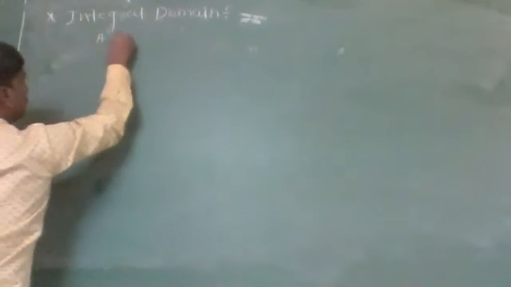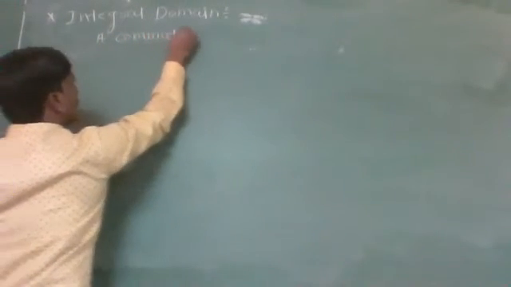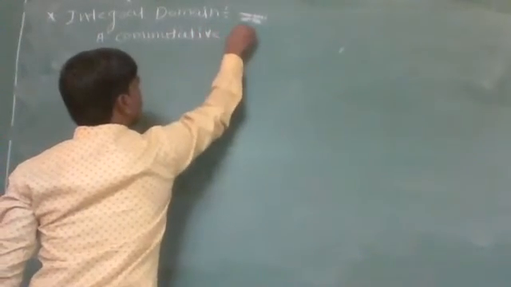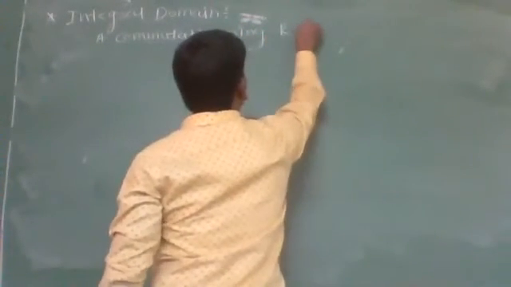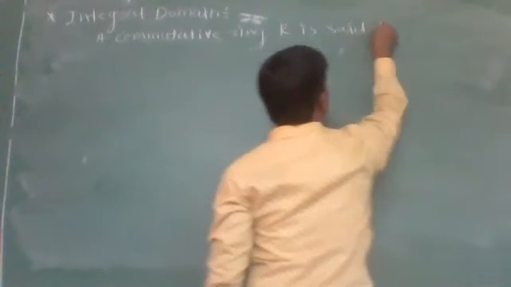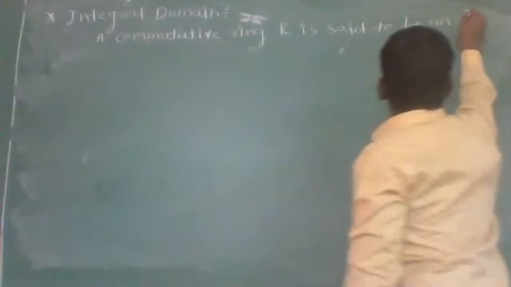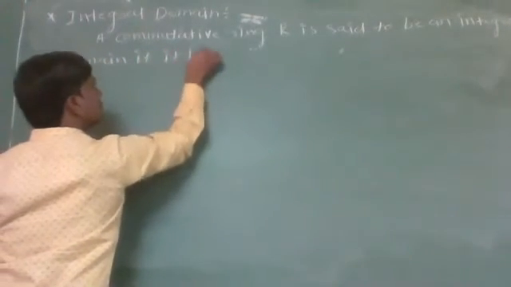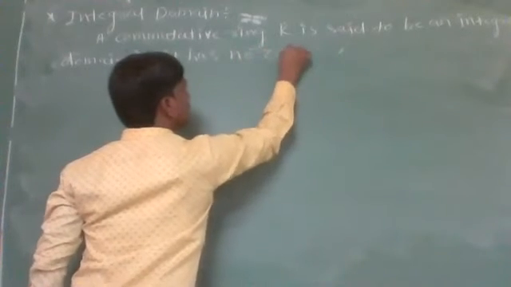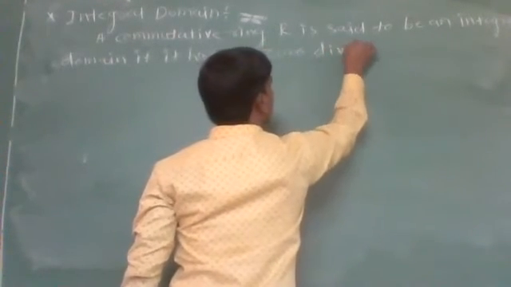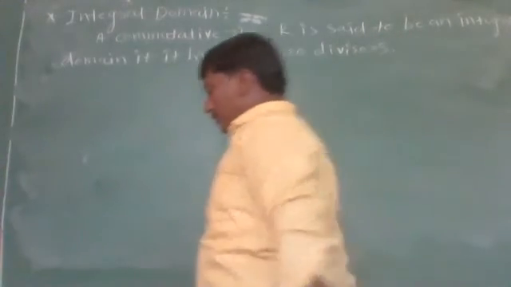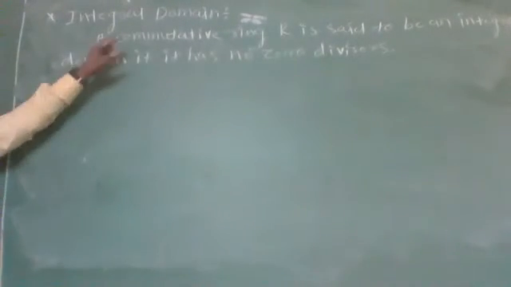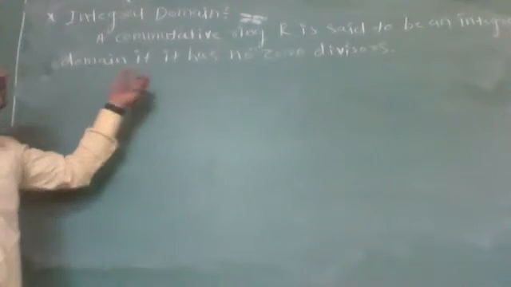A commutative ring R is said to be an integral domain if it has no zero divisors.